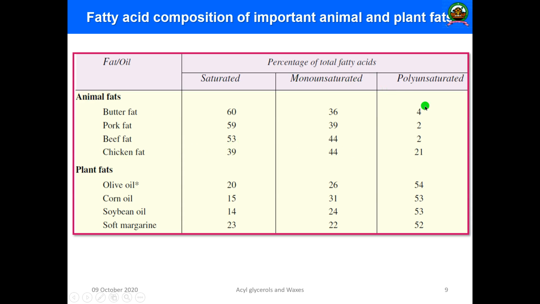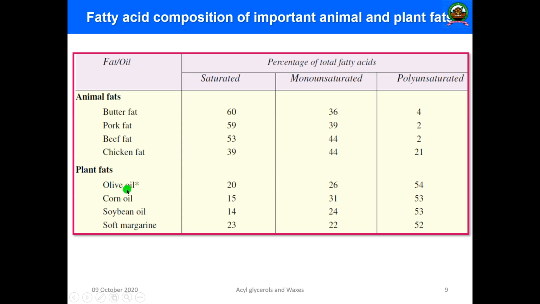So what I am trying to tell is, in the case of animal fat, a higher percentage will be saturated fatty acids. That is what I told you. Animal fats are saturated in nature, and they have less chance of having a double bond, though there are a few exceptions. But in the case of plant fat, it is just the opposite.